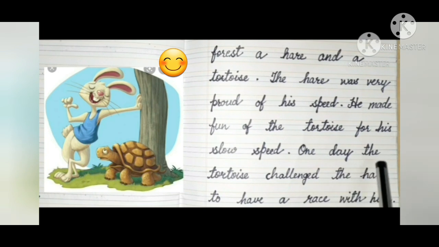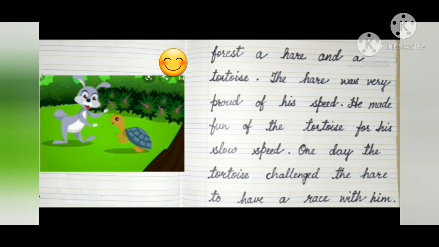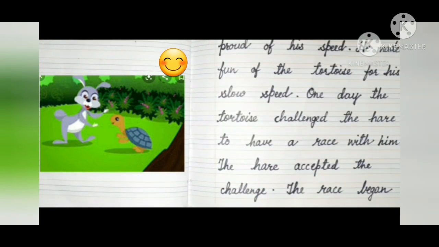One day, the tortoise challenged the hare to have a race with him. So, what happened, children? Tortoise got angry. Always the hare was making fun of him, so he got angry. And in anger, one day tortoise challenged the hare to have a race with him. Okay? To race with him.